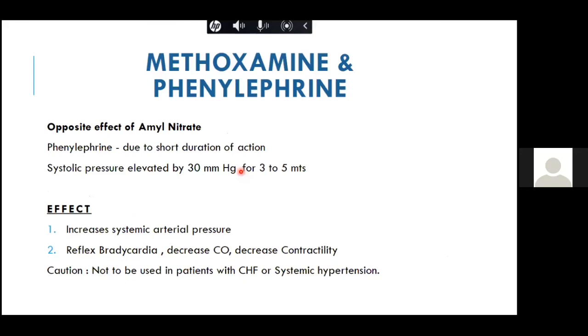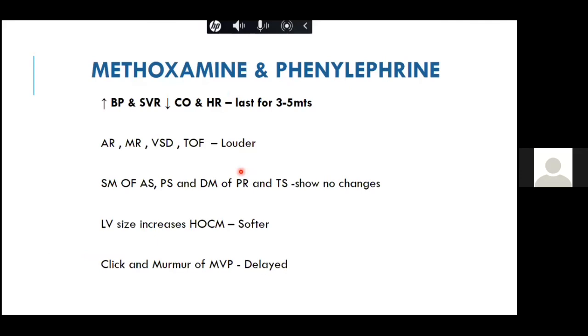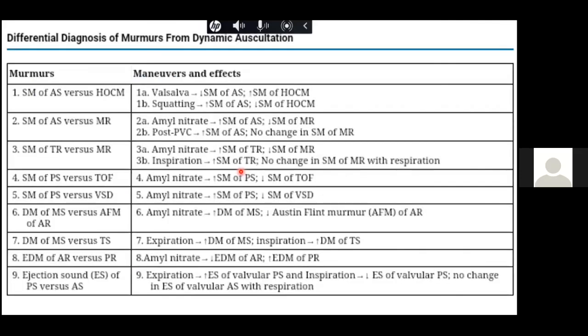Now, this is something which I don't want to discuss much, but it is the reverse of amyl nitrate. That is methoxamine and phenylephrine. So we won't get into much detail because this is something which we are not going to use, methoxamine and phenylephrine. So this is what the moral of the story is.